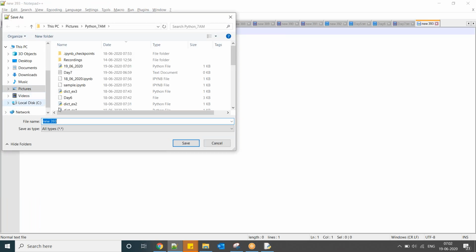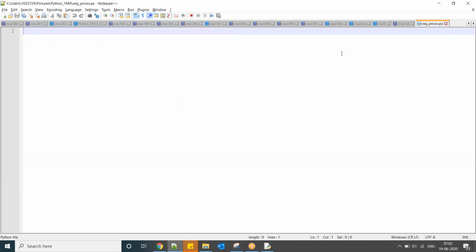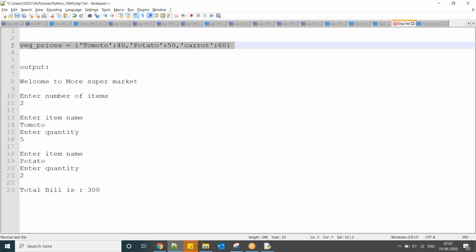First save the file. You can save the file with any name. Make sure it is saved with a .py extension. Now I'm saving in the Notepad. You can use any text editor, Sublime Text, Atom, Visual Studio, any text editor. So save the file. Now, as per the code, I already have some predefined dictionary.